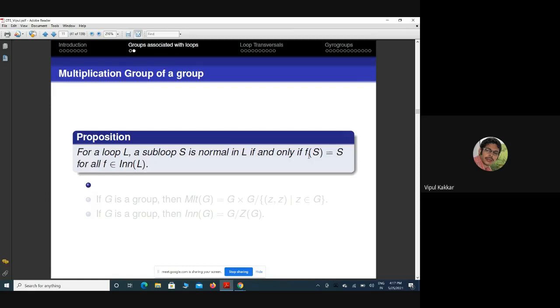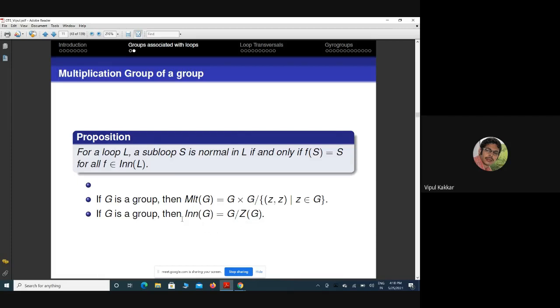This is in analogy with the group case. If a subgroup is normal, then it is invariant under inner automorphisms. Similarly, a subloop is normal if and only if it is invariant under the inner mappings. And if G is a group, then the multiplication group is actually G cross G modulo the diagonal subgroup, and the inner mapping group is nothing but G mod Z(G), which in the group case we know is isomorphic to the inner automorphism group.